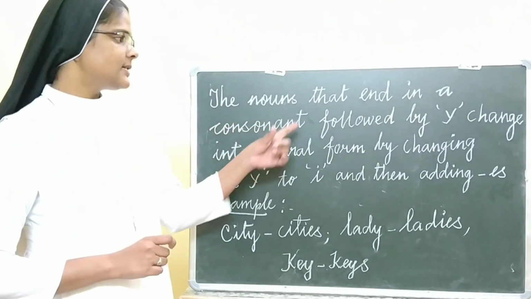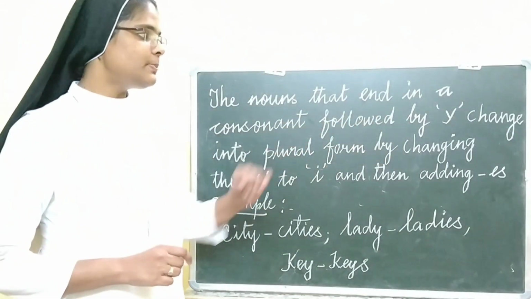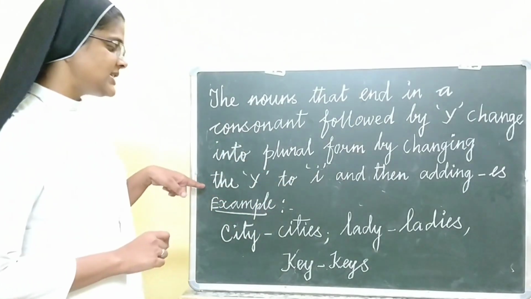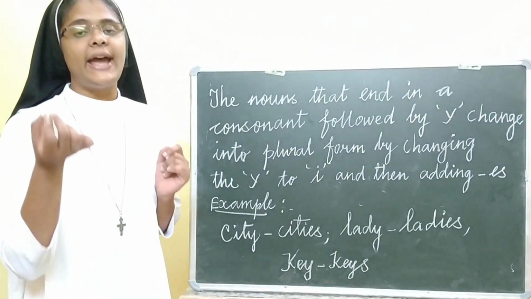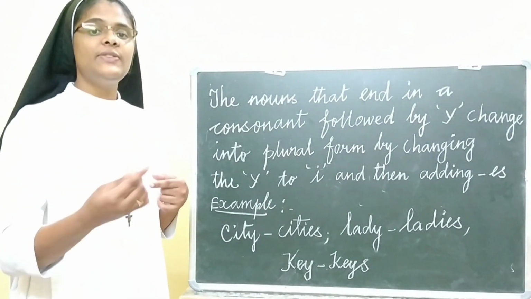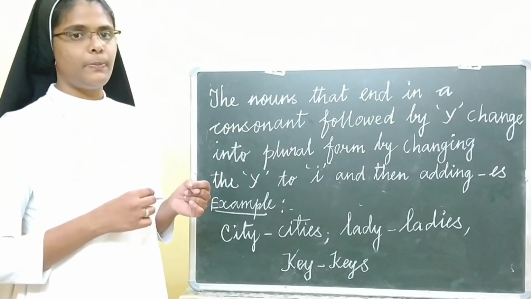The nouns that end in a consonant followed by y change into the plural form by changing the y into i and then adding es. We have to remove y, then add i and es to the noun for the plural form.